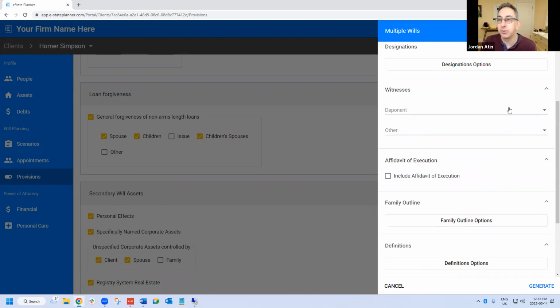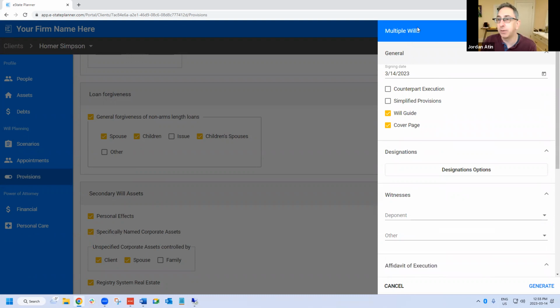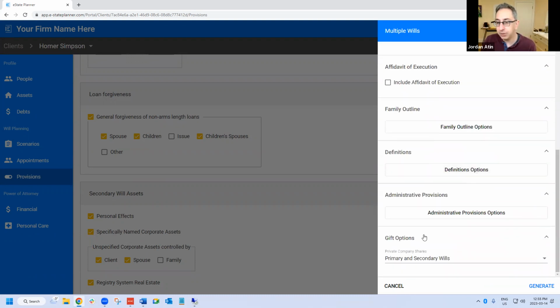But what we've done is to allow for that. If you go to your multiple wills and you go down to gift options, there's an option for private company shares. By default, it's going to do the same thing as it's always done. That is, print a private company share gift in both the primary will and the secondary will. But you also now have the option to go secondary will only. And if you do that, then the gift of private company shares will only appear in the secondary will and will not appear in the primary will. So that is a function that people have asked us for.